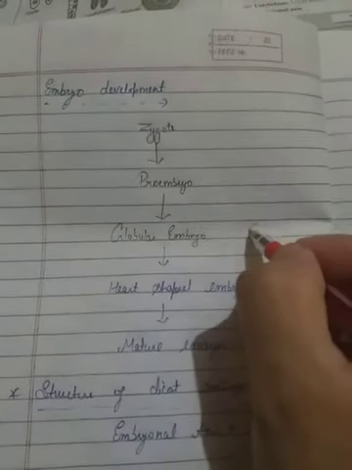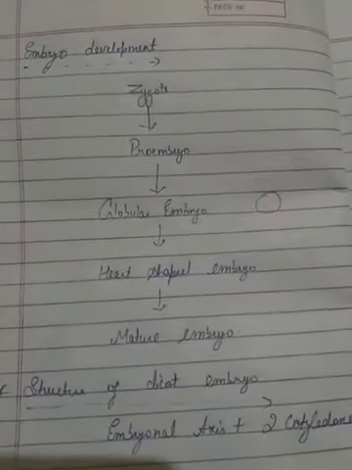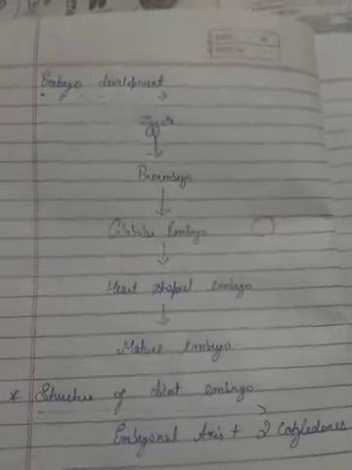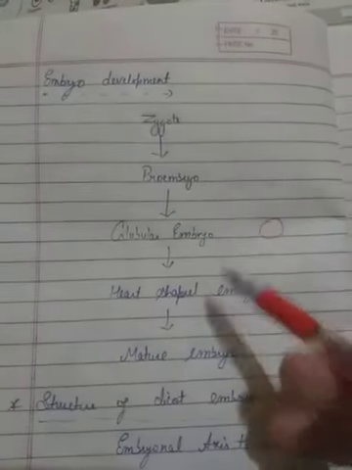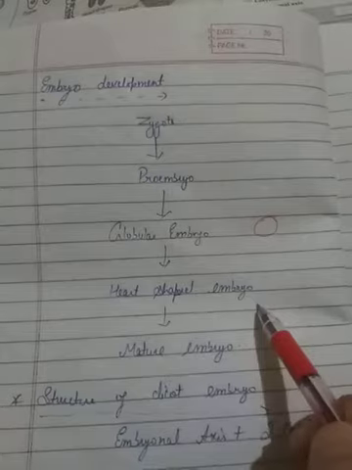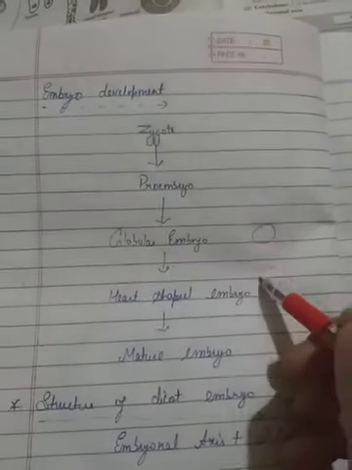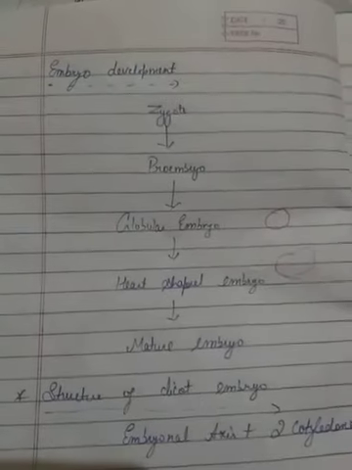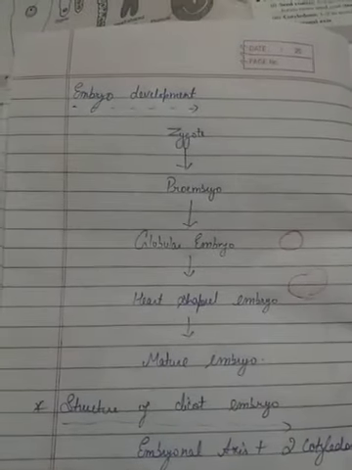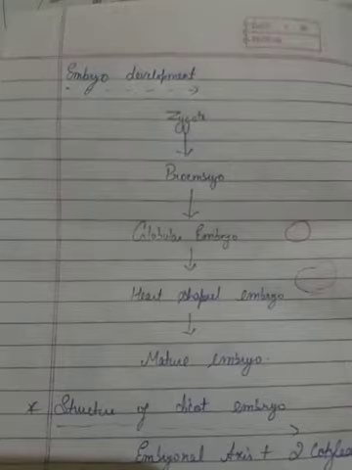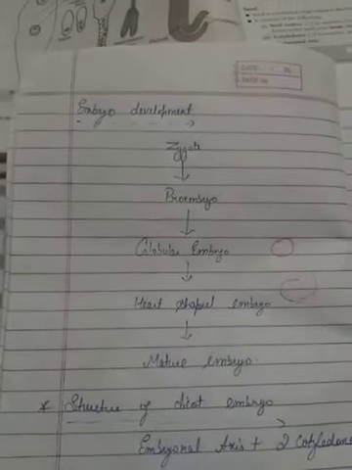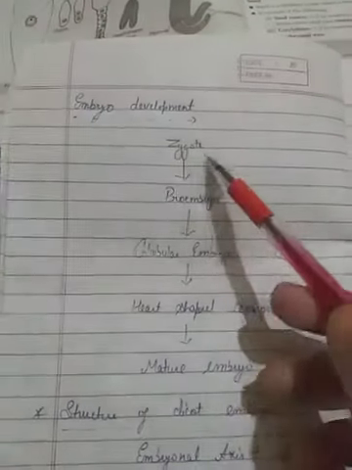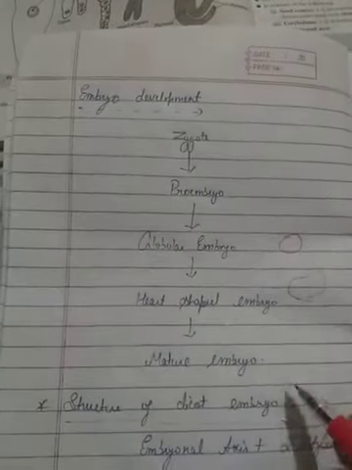Now after this globular embryo stage, the embryo gets converted into the heart shaped embryo, and then the heart shaped embryo matures into the fully developed embryo. So these are the different stages through which the zygote goes for becoming a mature embryo.